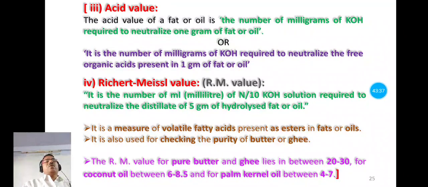For coconut oil, RM value is in the range of 6 to 8.5 and for palm kernel oil, the RM value lies in the range of 4 to 7. So these two parameters, acid value and Reichert-Meissl value, are not in our syllabus but are easy to understand, so we have taken them here.